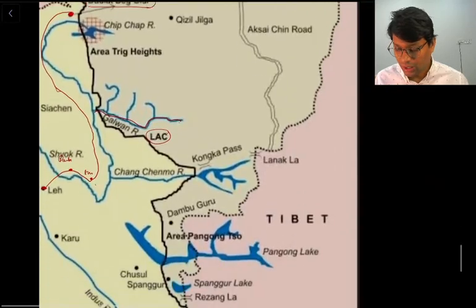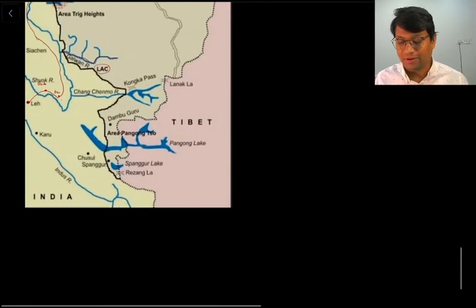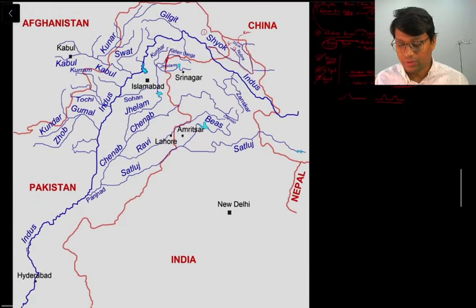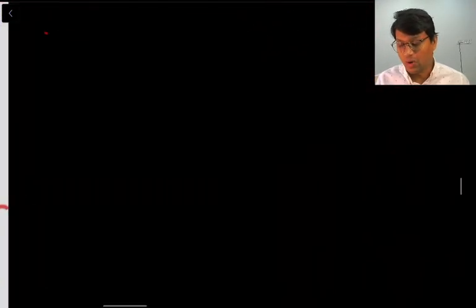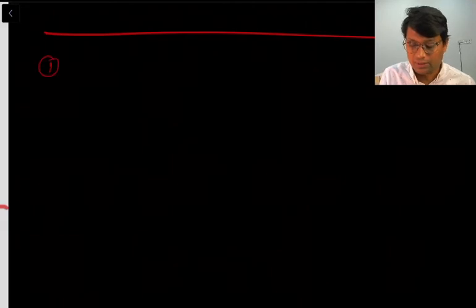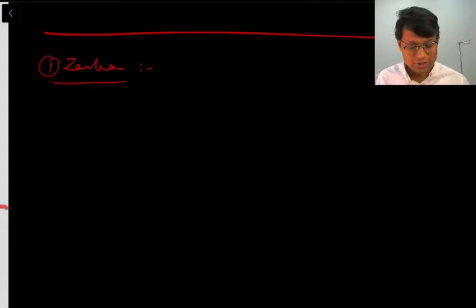Now we'll move our discussion to the left bank tributaries of the Indus river. When it comes to left bank tributaries, there is one very small river, that is the river Zaskar, but after that all other rivers are major rivers such as Jhelum, Chenab, Ravi, Byas and Satluj. We'll first see the Zaskar river. The Zaskar river has two streams earlier. One most famous stream of this Zaskar river is Doda.